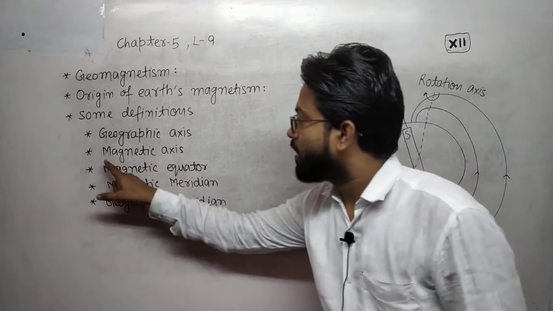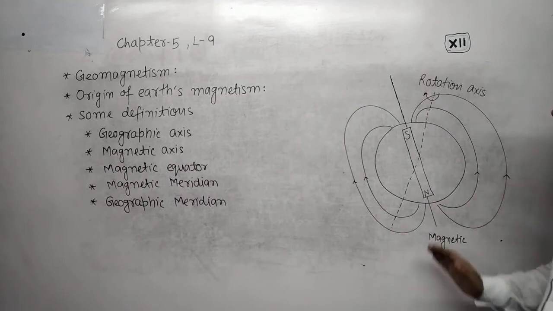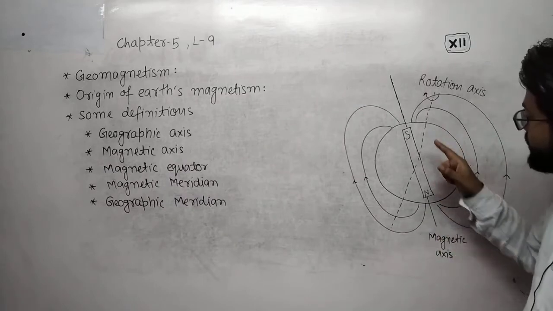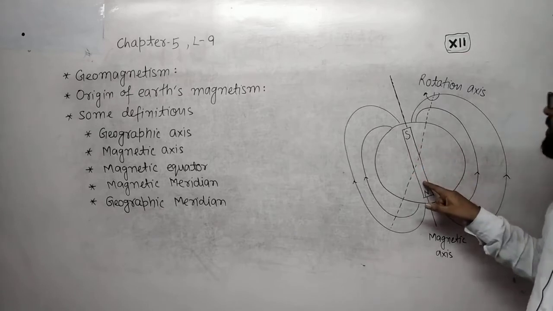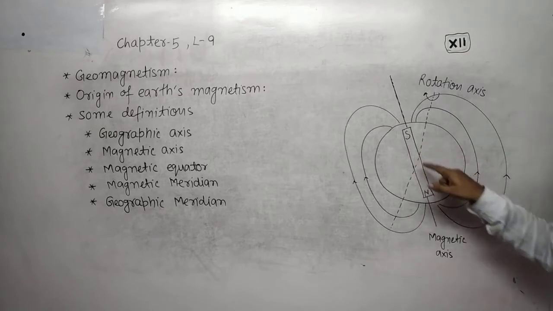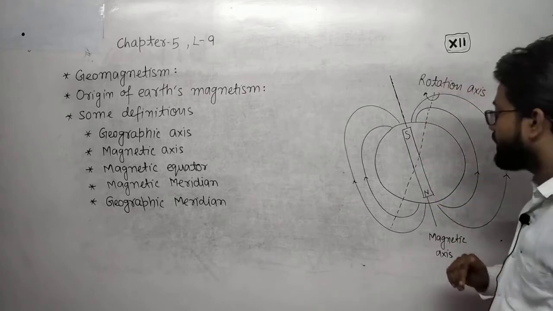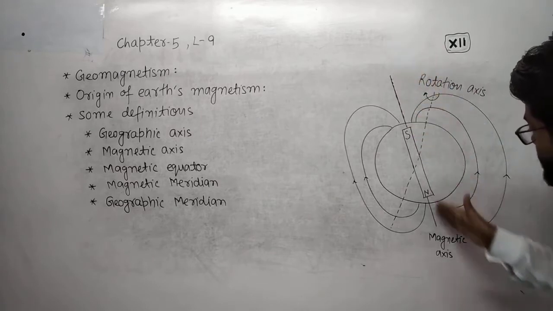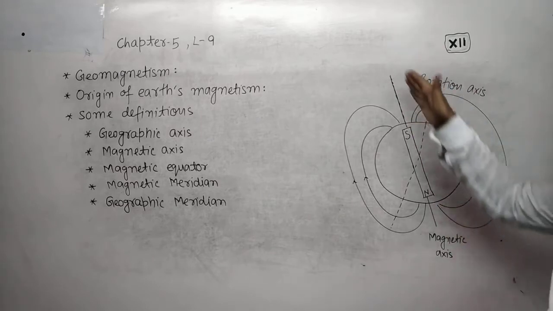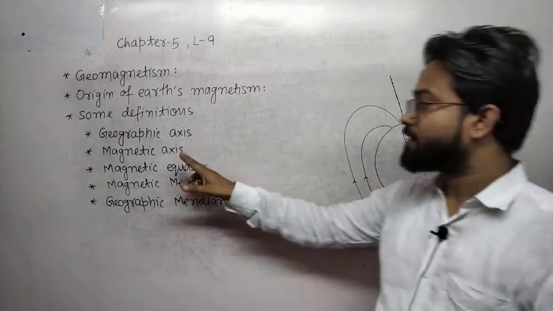Simple. And now the magnetic axis. This is not an actual magnet, but it is assumed that there is a large magnet, and the axis along the assumed magnet is called the magnetic axis.